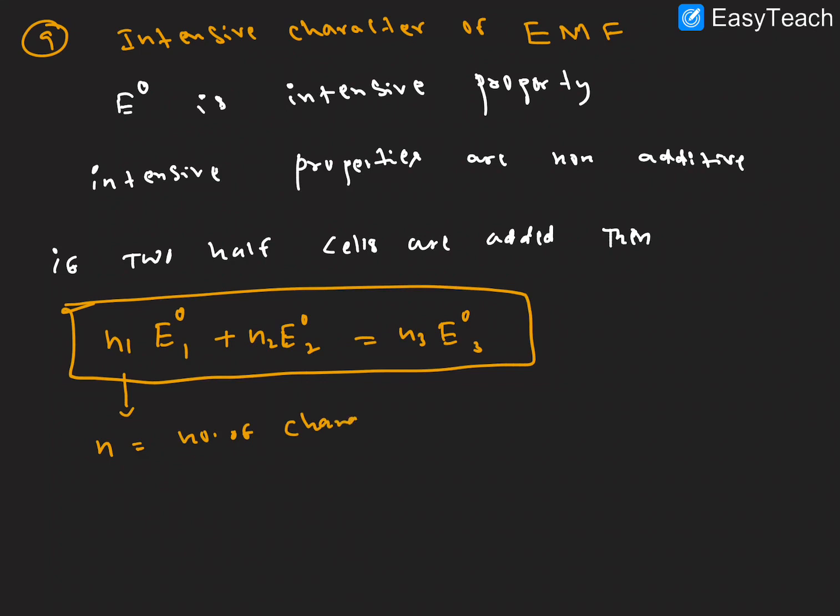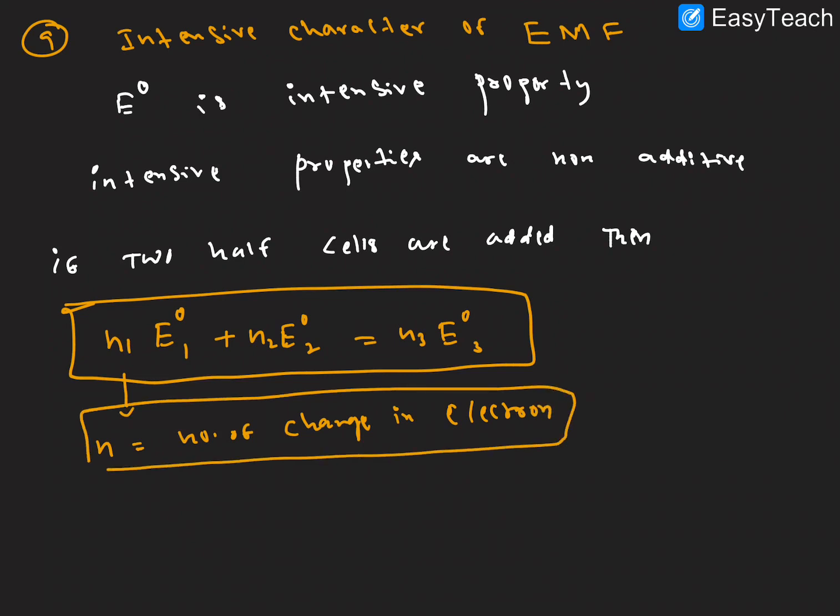Here n is the number of change in electrons, and the next value is the standard reduction potential value.